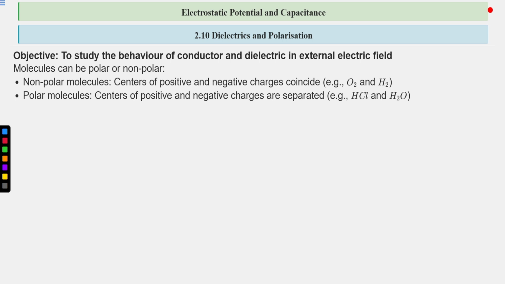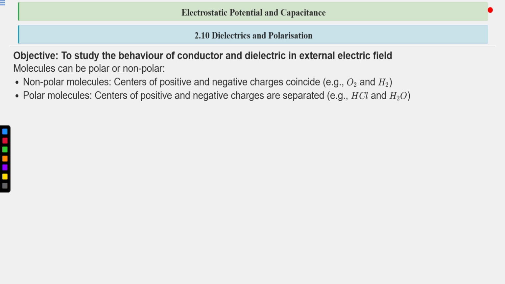What are polar molecules? Center of positive charges. What is center? Center of positive charge means the collective effect of the positive charge present inside the molecule. And collectively the effect of the whole negative charge is present at another point.